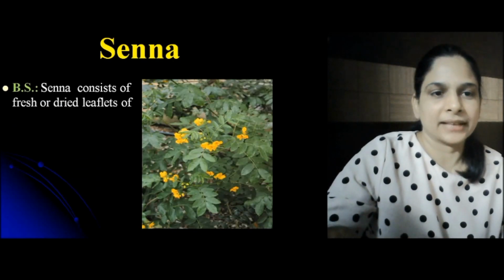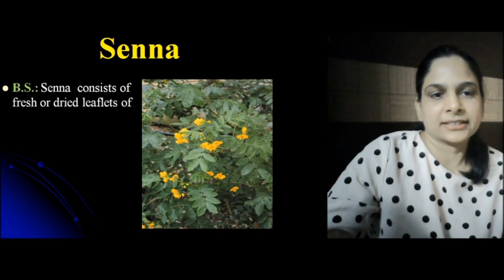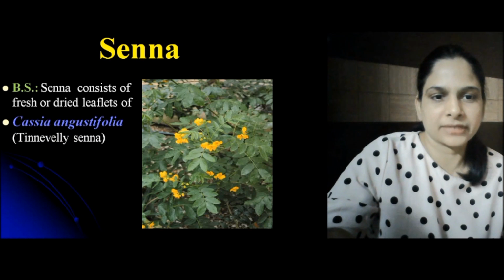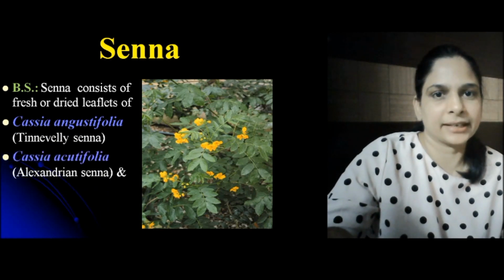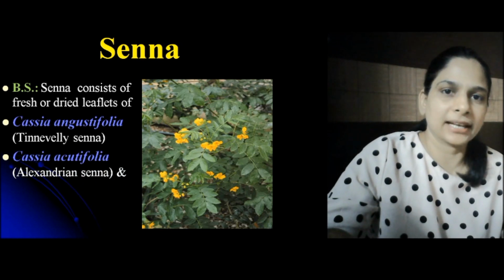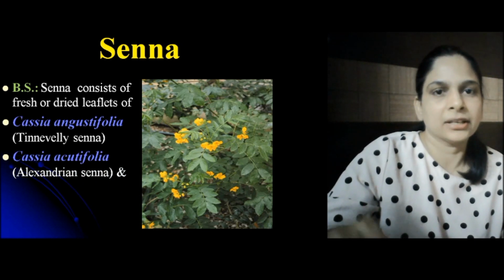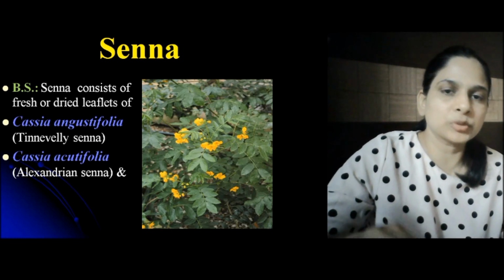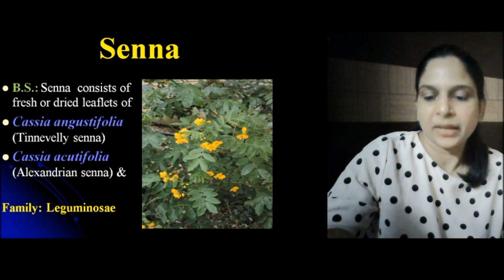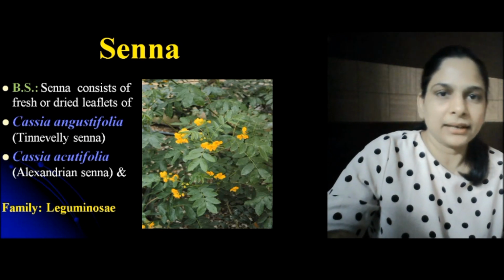Senna consists of the fresh and dried leaves of Cassia angustifolia, which is known as Tinnevelli senna or Indian senna, and second is Cassia acutifolia, which is Alexandrian senna, which is from Alexandria. These are the two varieties of senna which are official in pharmacopoeia. They belong to the family Leguminosae.